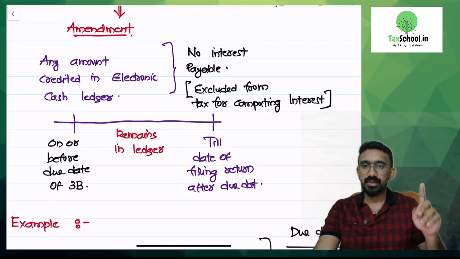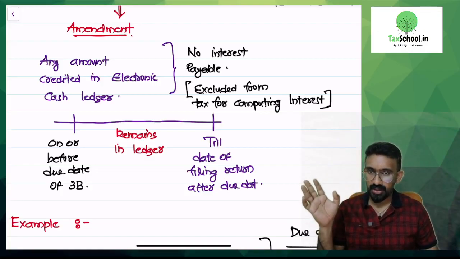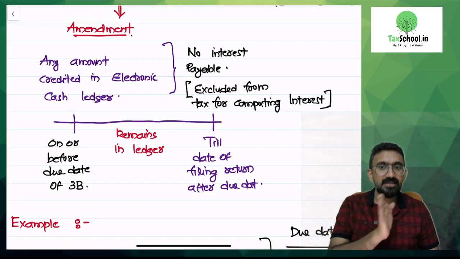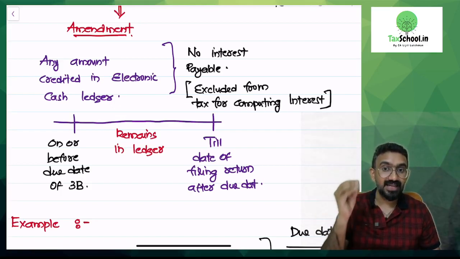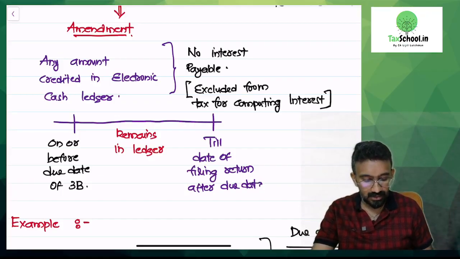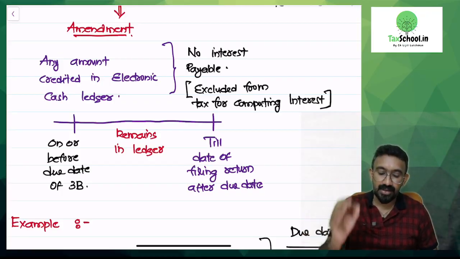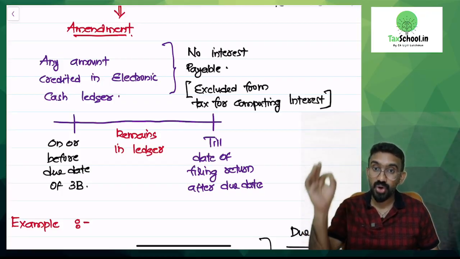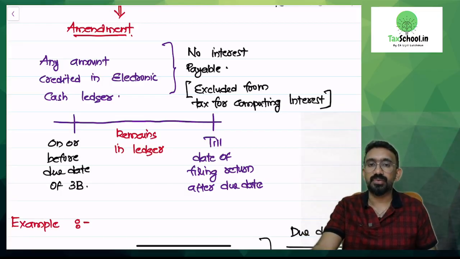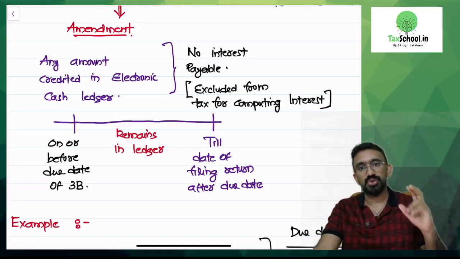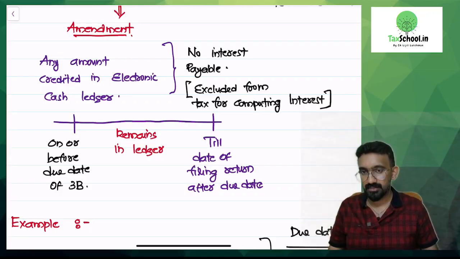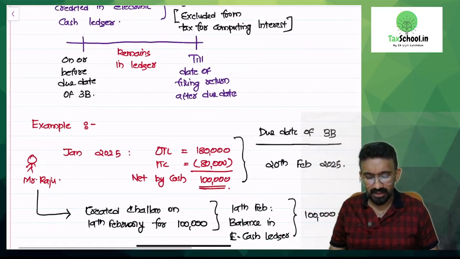Any amount credited in the electronic cash ledger on or before the due date of 3B, that is 20th of February, and remaining in that ledger till the date of filing the return after the due date. After the due date in the sense you are filing it on 25th of April. So from 20th till 25th, you had an amount of 50,000 already in my cash ledger. That can be reduced from or excluded from the tax amount on which you are supposed to pay interest, because that amount is already there with the government is what they are saying. That's your amendment. You don't need to pay on the entire amount, you can reduce it.